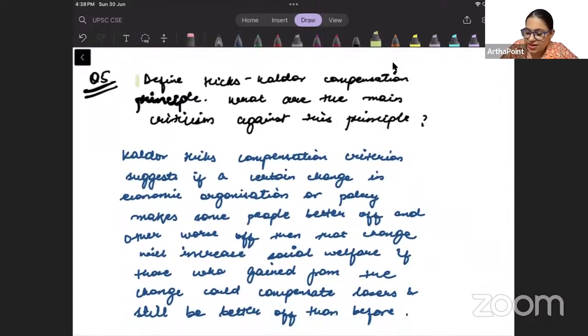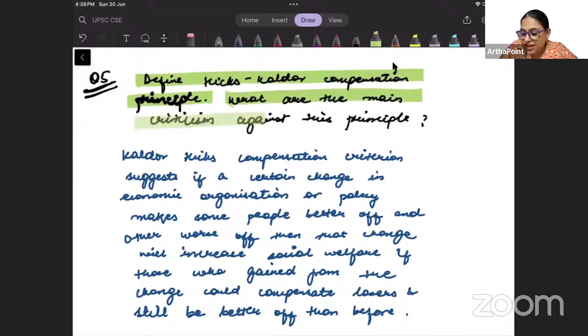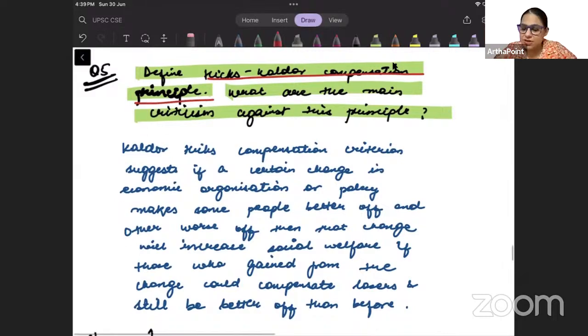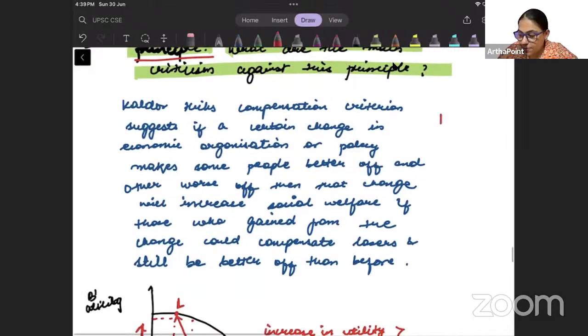अच्छा, इसी तरीके से it has asked: define Hicks-Kaldor compensation principle. What are the main criticisms for this principle? तो दो चीजें पूछ ली गई हैं. First of all, it is asking you to explain Hicks-Kaldor compensation principle. But what does this principle say? It's a microeconomics question. It says that suppose I go ahead and I redistribute resources in my society in such a way that there are some people who gain,